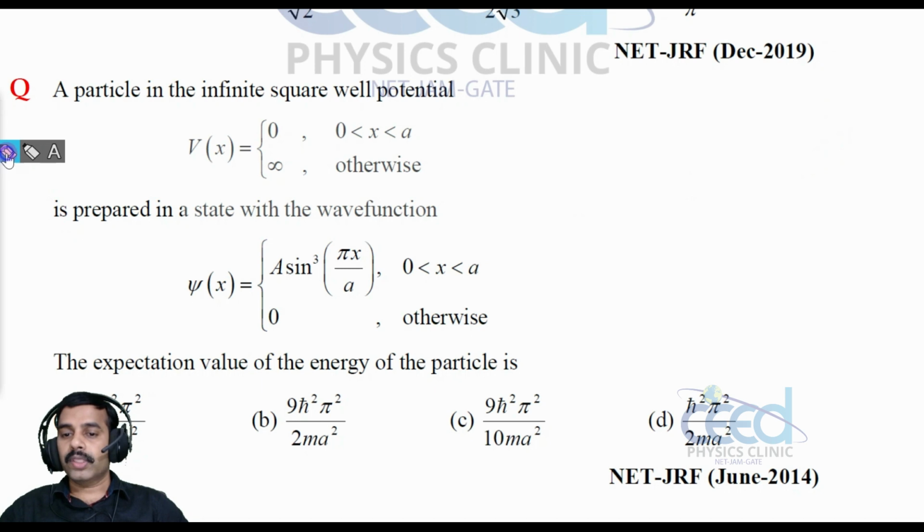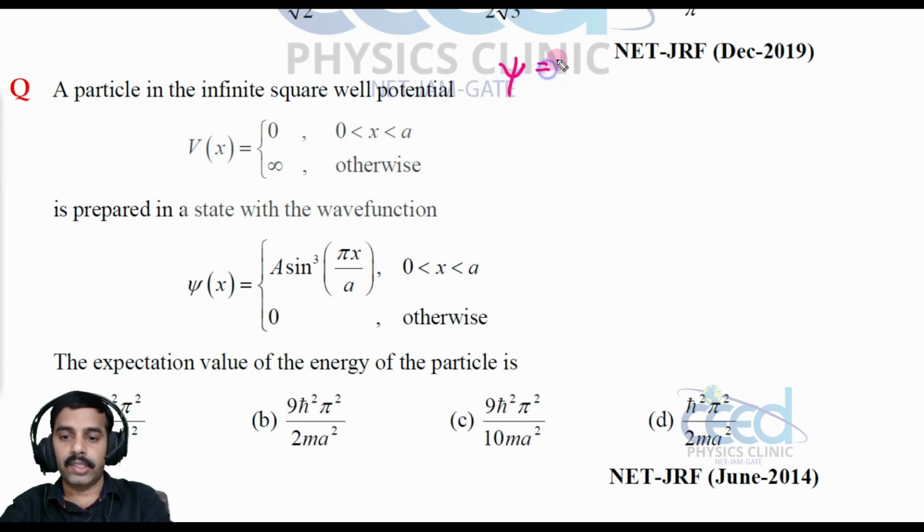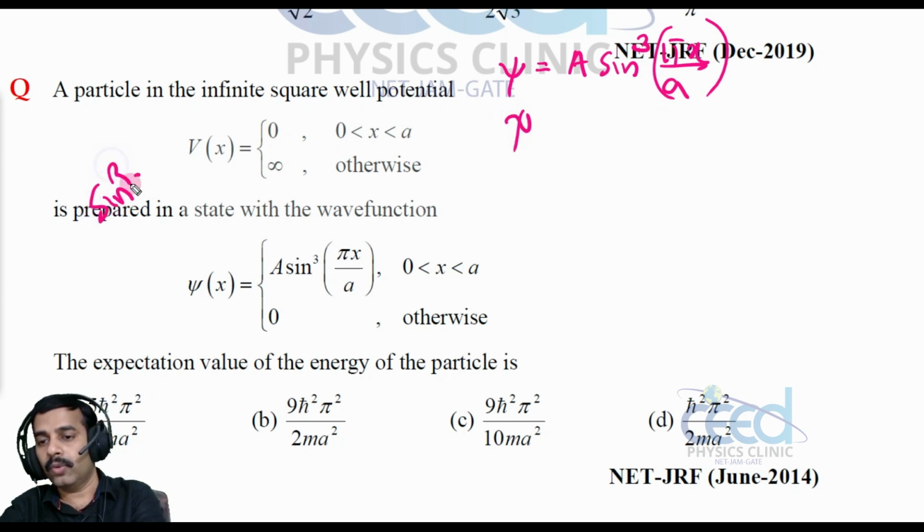So here the wave function is, let me normalize this wave function. Psi is equal to A sine cubed of pi x by a, and using the trigonometric relation I can write sine cubed x is equal to 3 sine x minus sine 3x divided by 4. So I can separate this 4 and write like this.